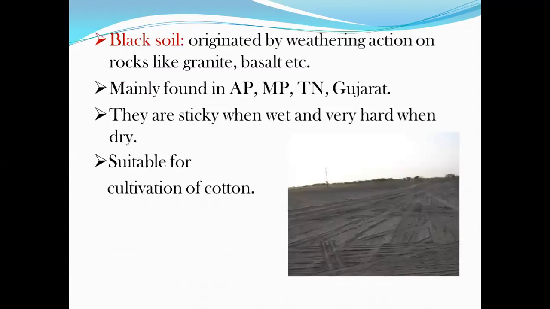The next is black soil. This black soil originated by chemical weathering of rocks such as granite, basalt, trap, etc., right? Mainly these soils are found in the states of Maharashtra, Gujarat, Andhra Pradesh, Madhya Pradesh, Karnataka, Tamil Nadu, right? The color of these soils ranges from dark brown to black, and the black soils are highly resilient and very fine grained. They have a very high water holding capacity, right?